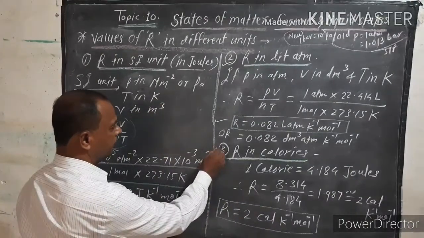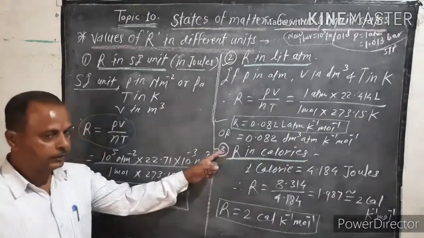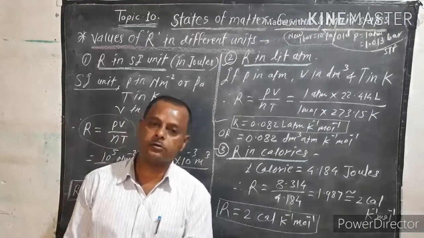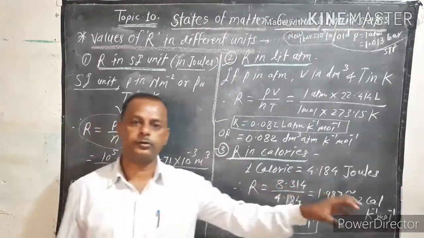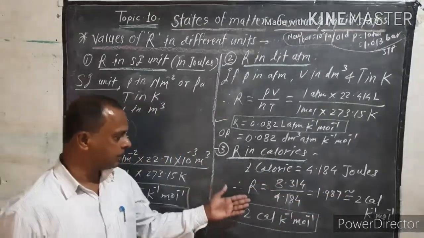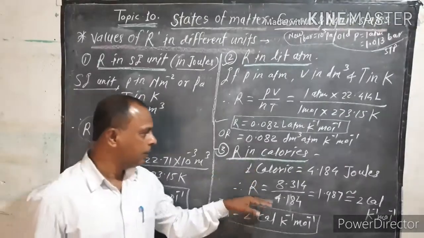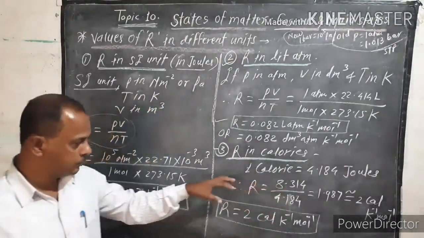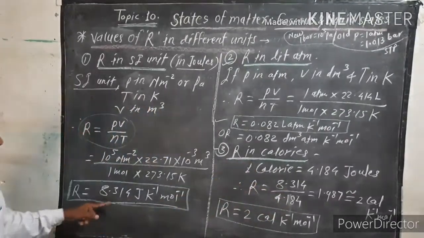Now the third one: R in calories. We know that 1 calorie is equal to 4.184 joules. Therefore, we just convert this. We know that the value of R in joules is 8.314 joule.